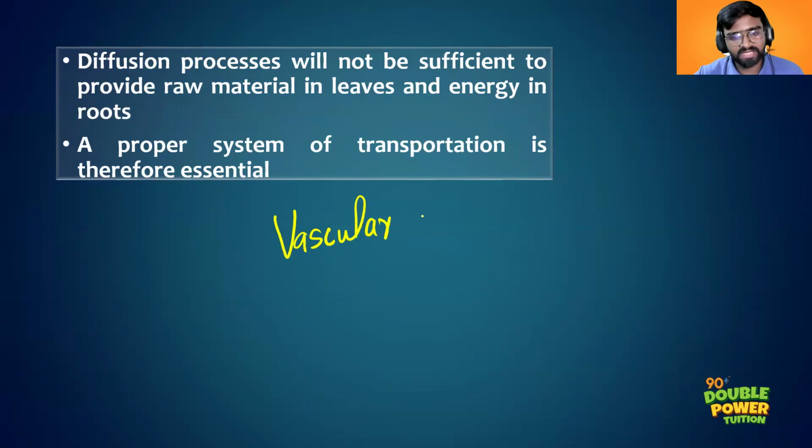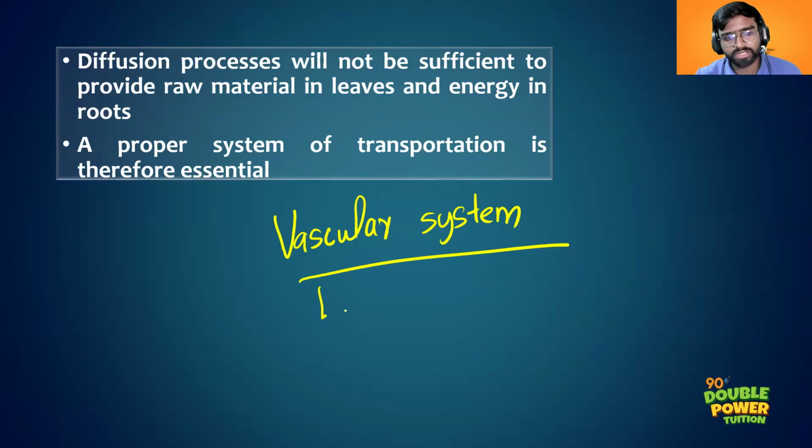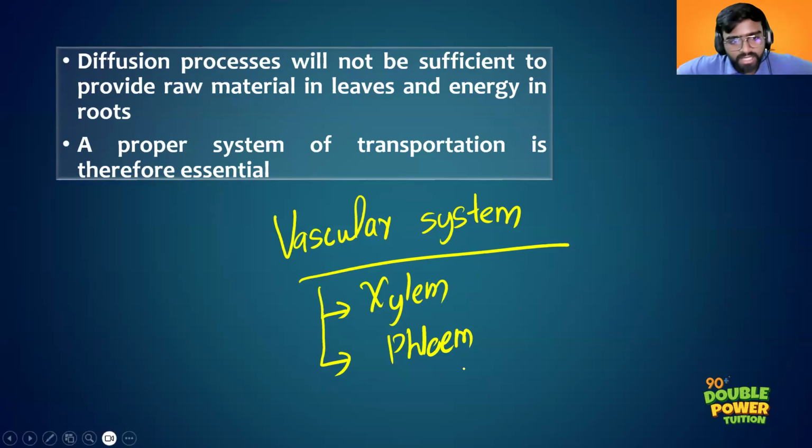So in animals, we are having circulatory system, right? In the same way, in the plants, they are having vascular system. That vascular system consists of two groups of cells, xylem and phloem. Two tissues, right? That is xylem tissue and phloem tissue. Both are tissues, right? Which means it is not a single cell, it is a group of cells. So a group of xylem cells and phloem, these are the two vascular systems.